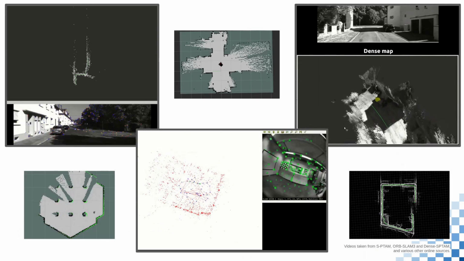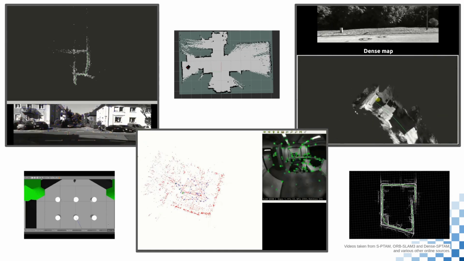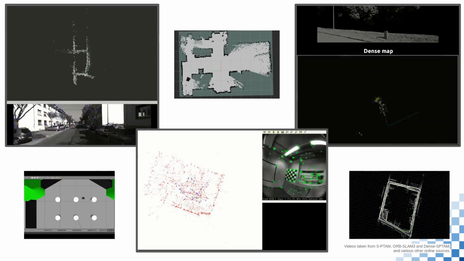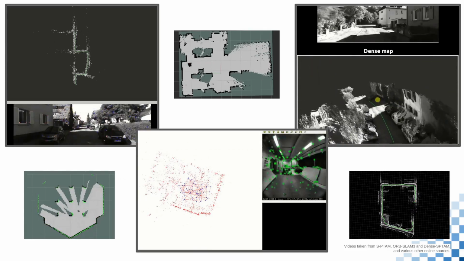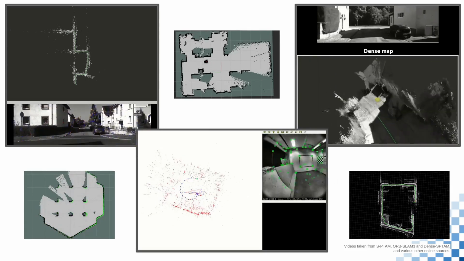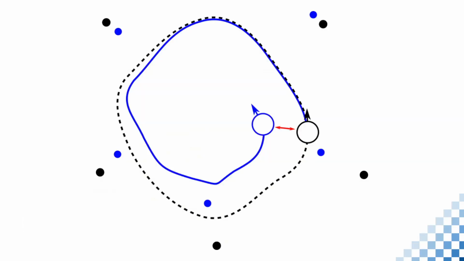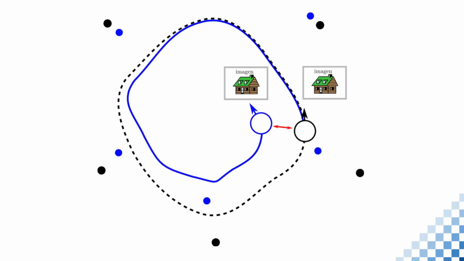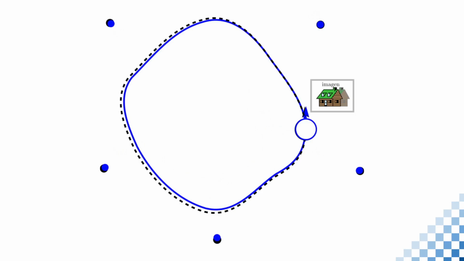Loop closure is a key component of localization, mapping, 3D reconstruction, and structure from motion systems. It makes use of global sensors to perceive when a system is revisiting a known location and attempts to correct drift errors that can occur when integrating measurements from other sensors. In particular, we focus on visual loop detection, which makes use of cameras and the visual information they provide of the environment to detect such cases and pass this information to the loop closure system.